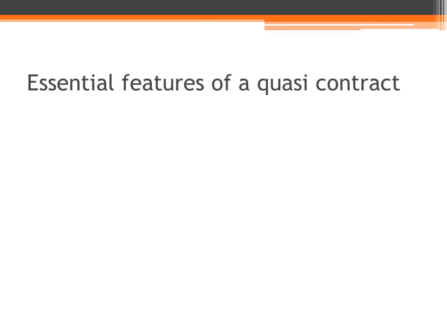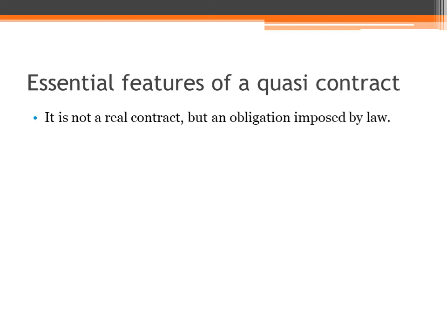Then what are the essential features of an implied contract? The very first one is that it's not a real contract. It is an obligation imposed by law. Please go through that example. One person has forgotten his bag in a shop, so the owner of the shop is under a legal obligation to return it to that person. Those types of contracts are called quasi contracts or implied contracts. So it's not a real contract. It is an obligation imposed by law.